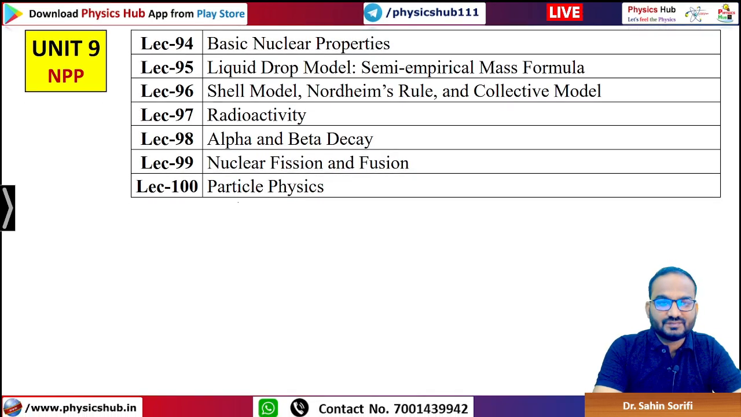And Unit 9, nuclear and particle physics: basic nuclear properties, liquid drop model, semi-empirical mass formula, shell model, Nordheim's rule, collective model, radioactivity, alpha and beta decay, nuclear fission and fusion, particle physics.